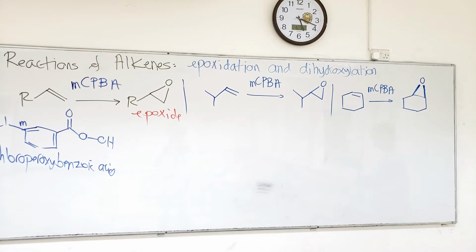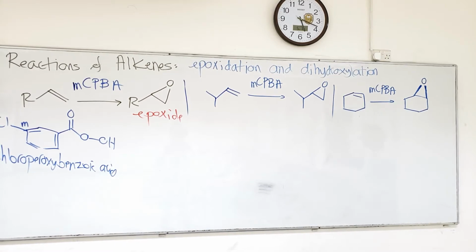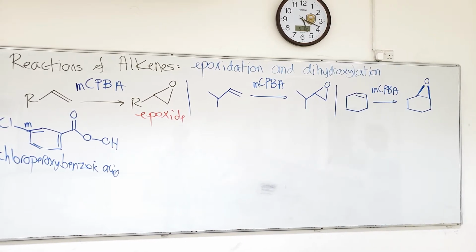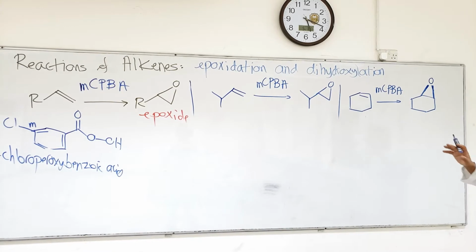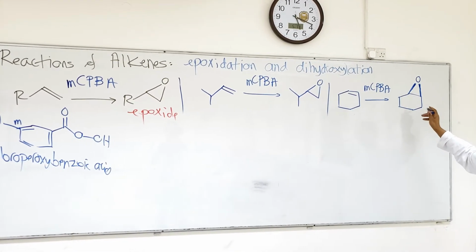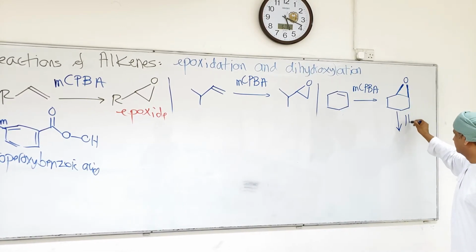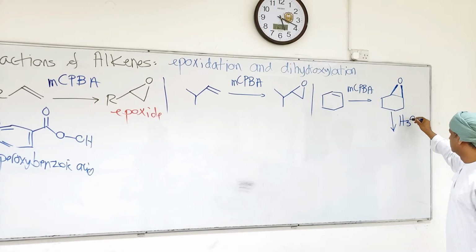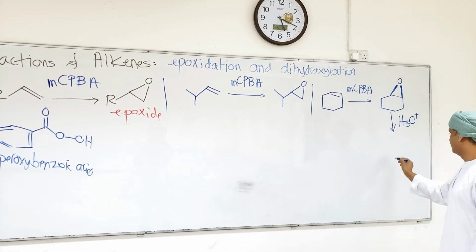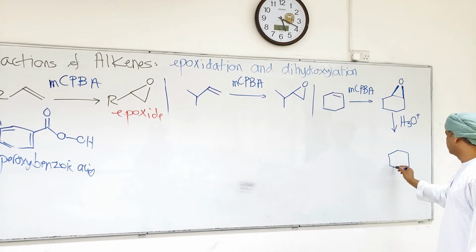It's already mentioned that epoxides are strained molecules, which means they can undergo ring opening reactions if they are treated with suitable reagents. In this case, if this cyclic epoxide is treated with the hydronium ion, then a diol forms. We will work out a mechanism for this.